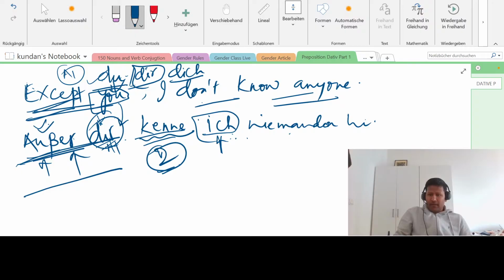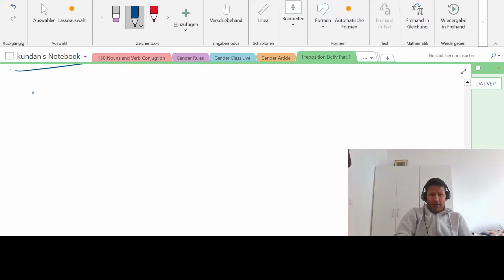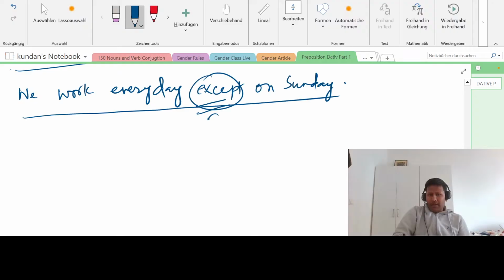These are very, very simple sentences, right? I'm just going fast because we don't have time. We have to cover several dative prepositions, so I'm giving some examples quickly and moving forward. Okay, let us take another example. Anyone has any doubt here? Feel free to put it in the chat. I am checking every time. "We work every day except on Sunday", for example. You see again, except is außer, right?